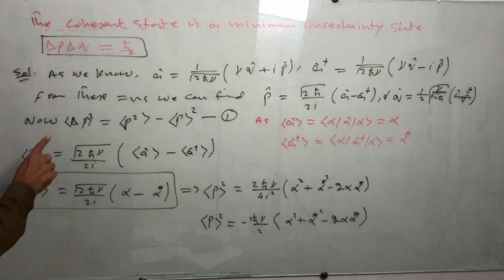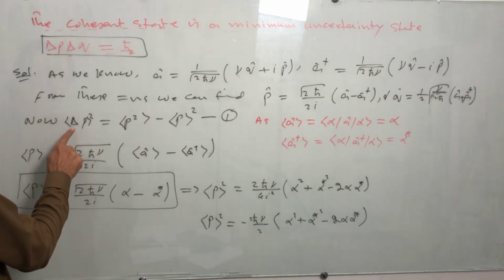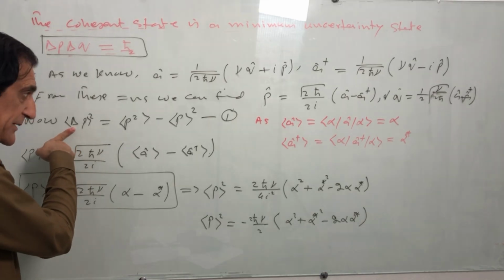Now, to solve this problem, we need to find initially the value of delta P.